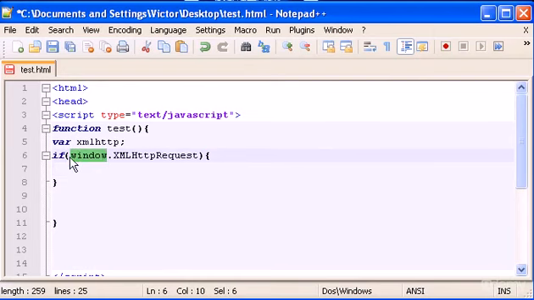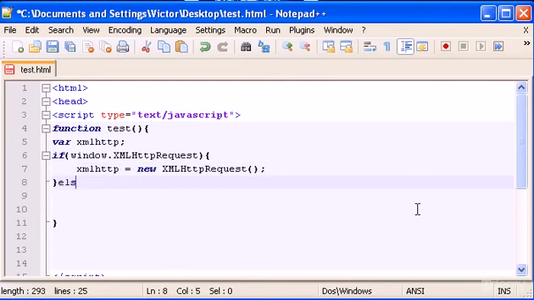So if the window supports XMLHttpRequest, let's create the object, which is XMLHttp. You see now that we are using the variable name, equals new XMLHttpRequest.